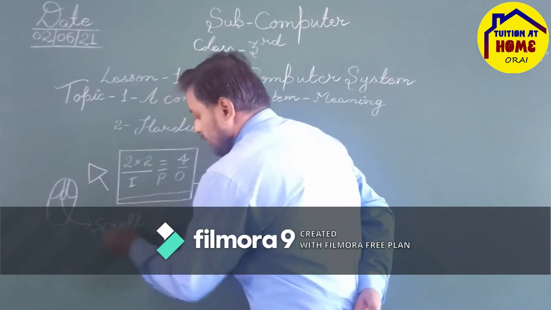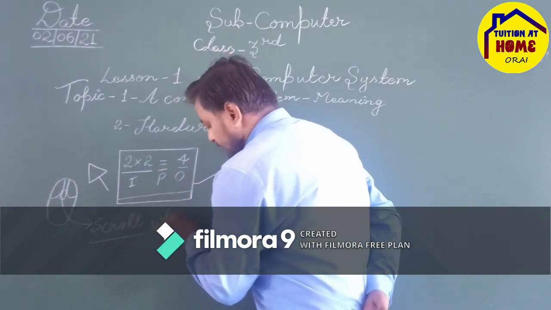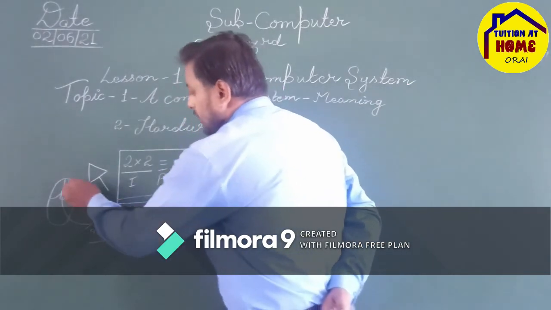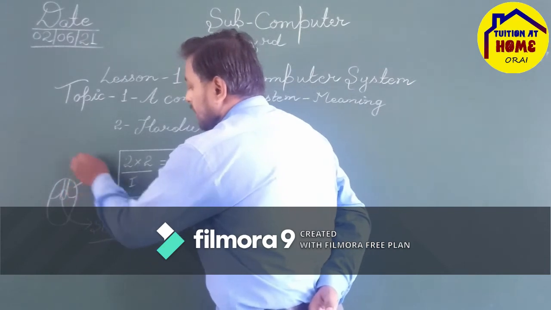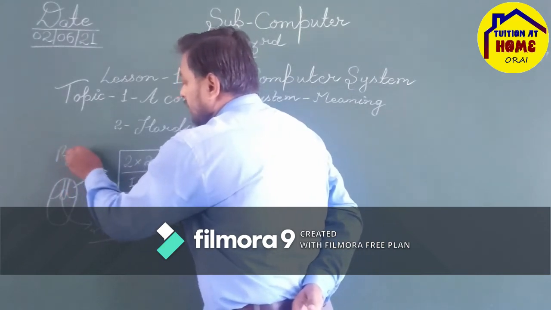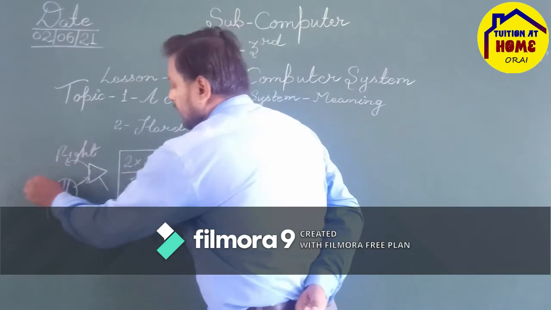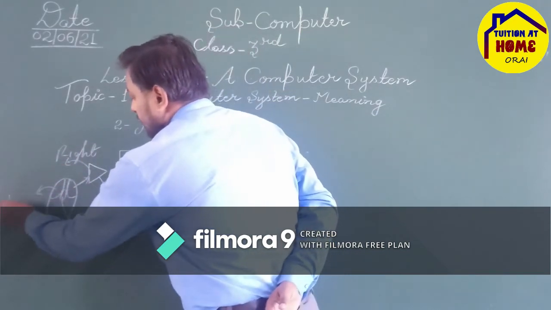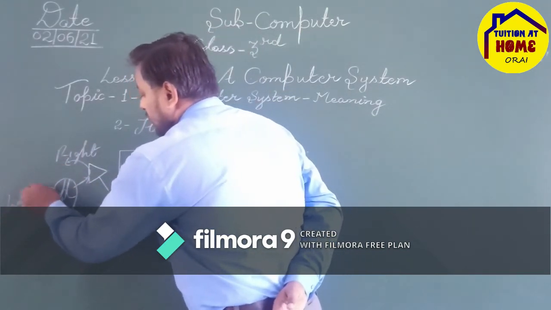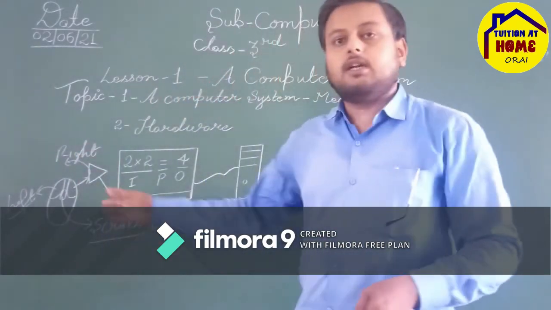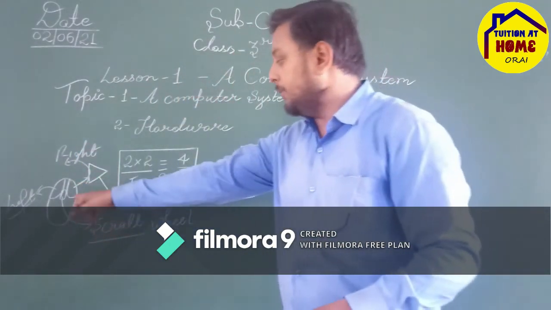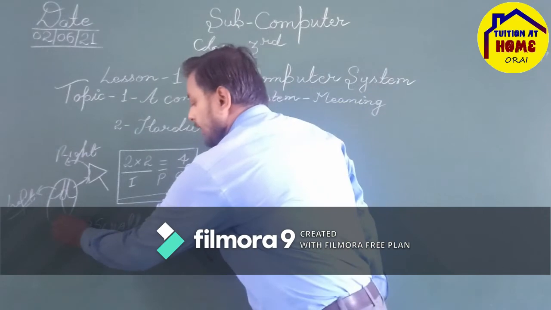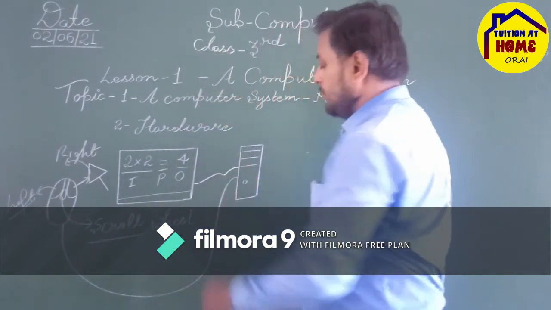This is the left button, this is the right button, and this is the cable that is connected to the CPU.